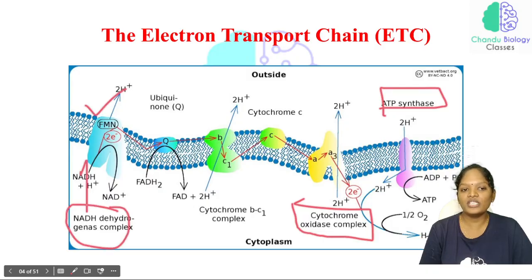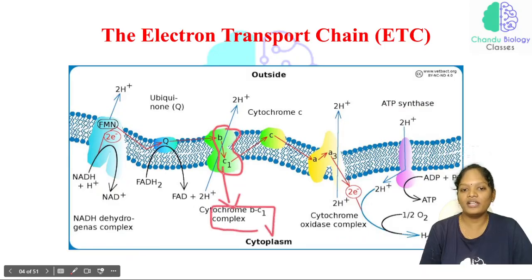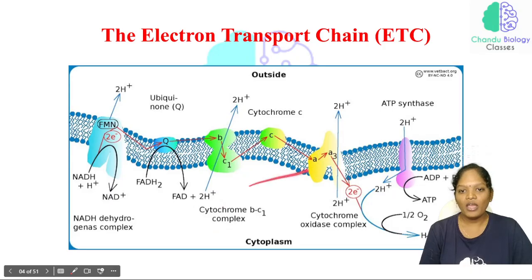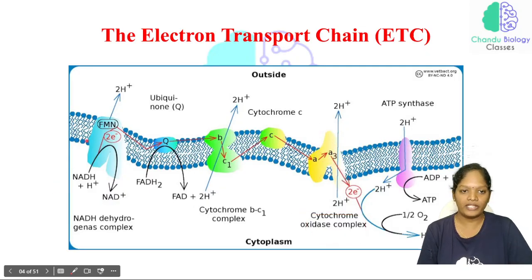This complex is called the NADH dehydrogenase complex, this complex is called the cytochrome BC1 complex, this complex is called the cytochrome oxidase complex, and this is called the ATP synthase complex.